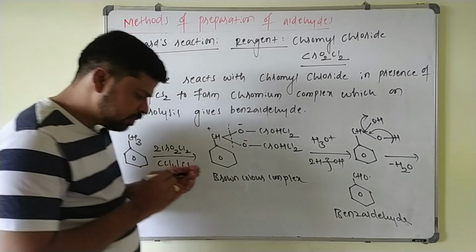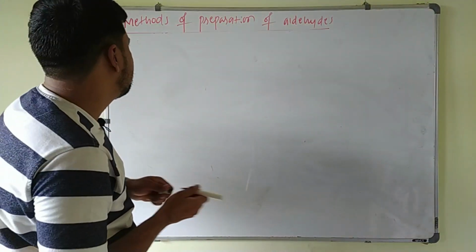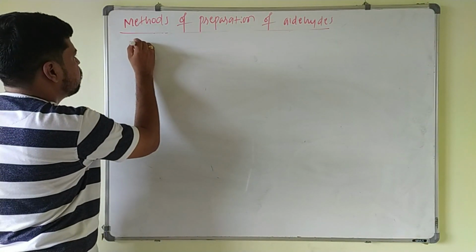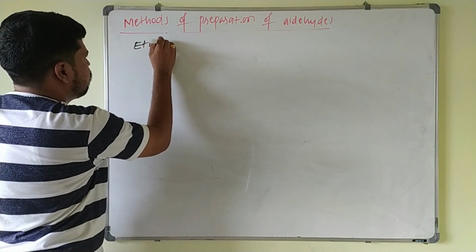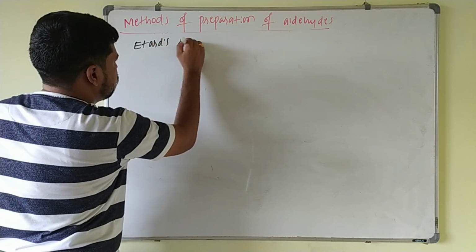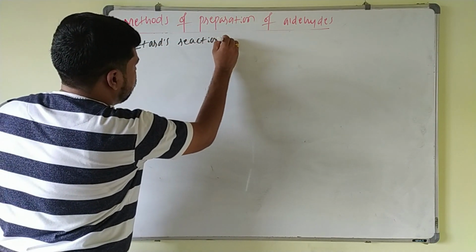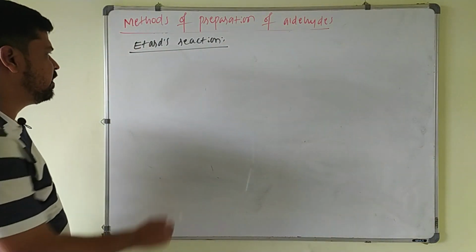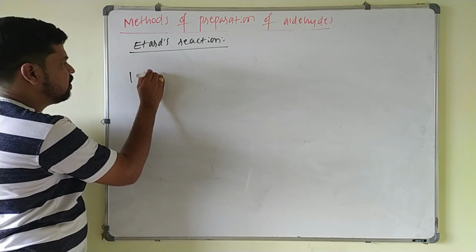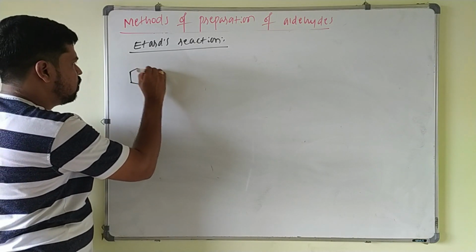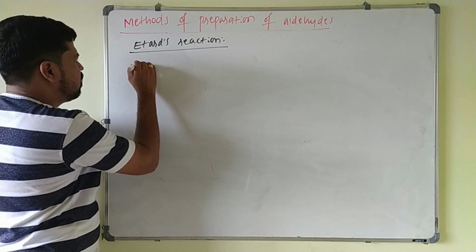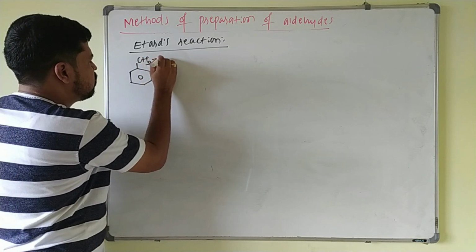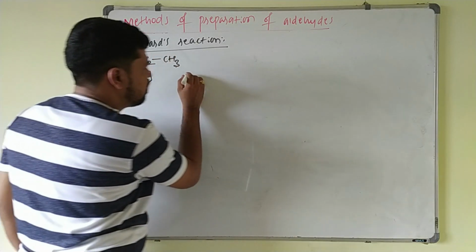Okay. Next one. The next example is, in Etard's reaction, if a higher alkyl group is present on the benzene ring, then what will be the product? Suppose I take benzene, and to this benzene ring a higher alkyl group like CH2CH3 is attached.